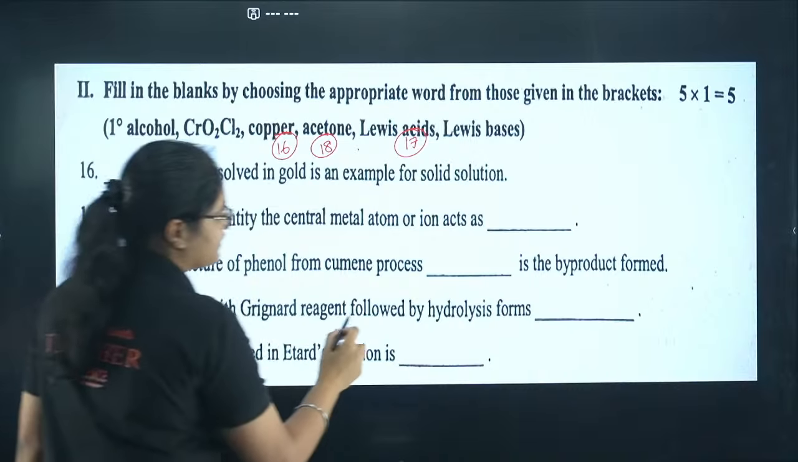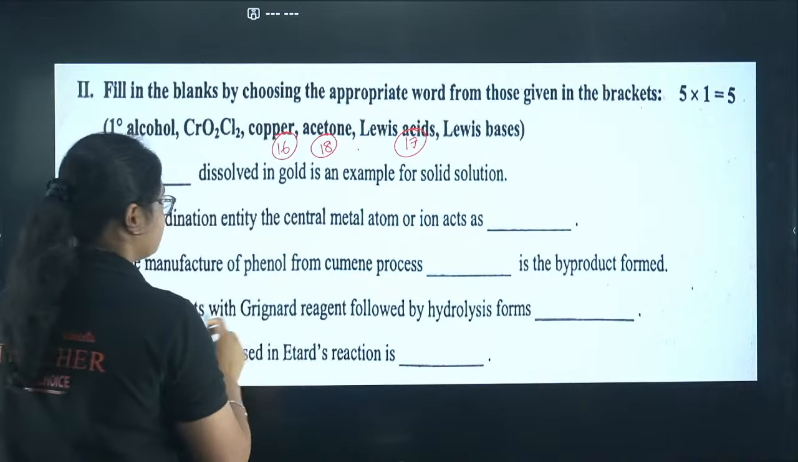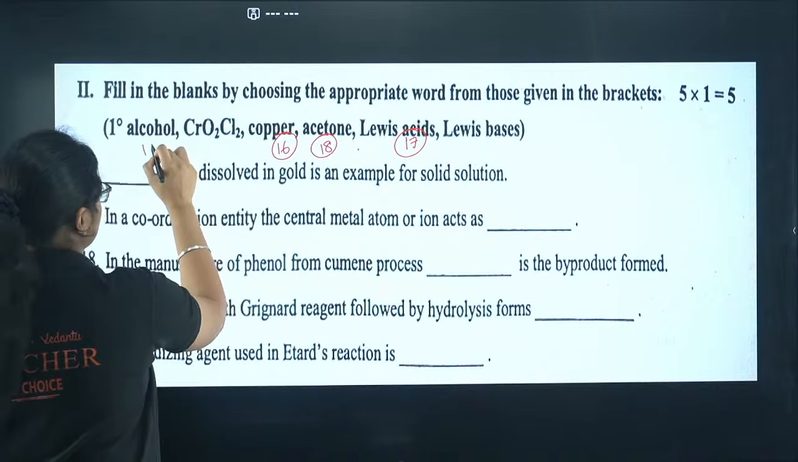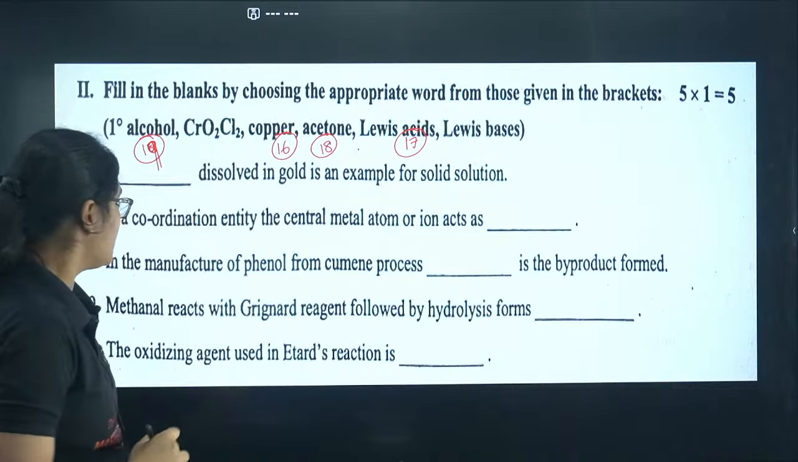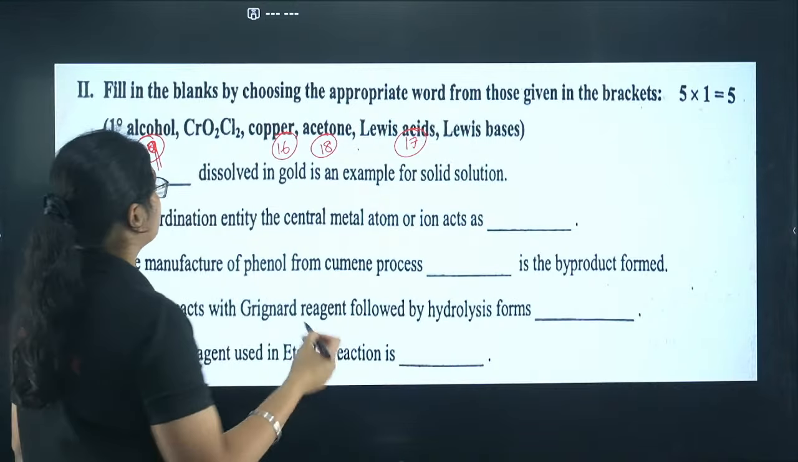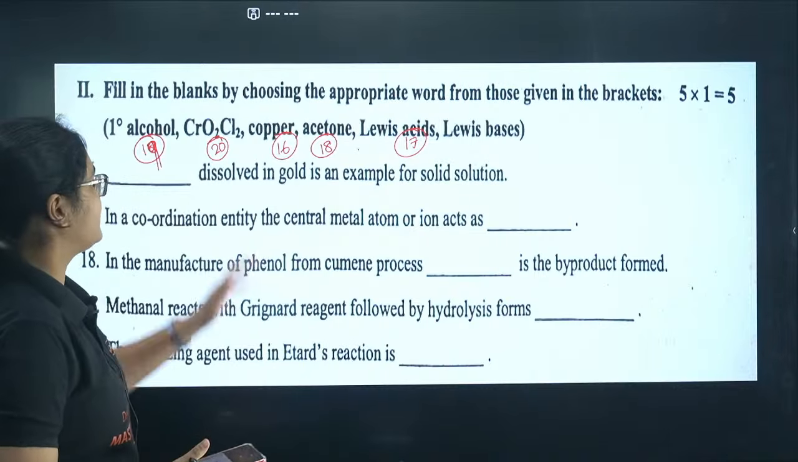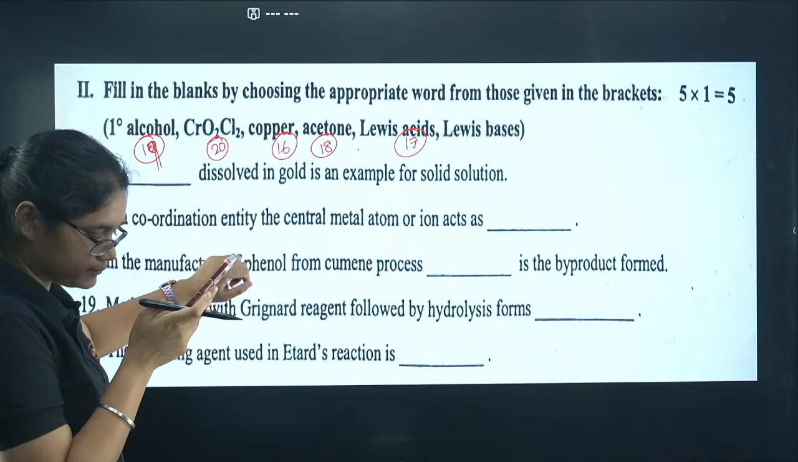Methanol reacts with Grignard reagent followed by hydrolysis. If you react with Grignard reagent, you will get here a primary alcohol, sorry, 19th is this one, primary alcohol. And the oxidizing agent used in the Etard reaction is chromyl chloride, or CrO2Cl2, right? So we will get these 20 questions.